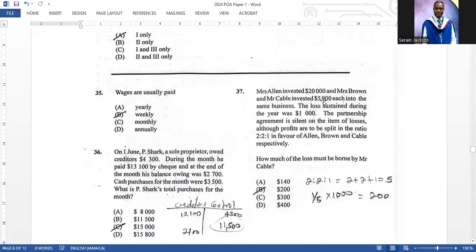37. Mr. Allen invested 20,000, Mr. Brown and Mr. Cable invested 5,000 each, whatever, right?